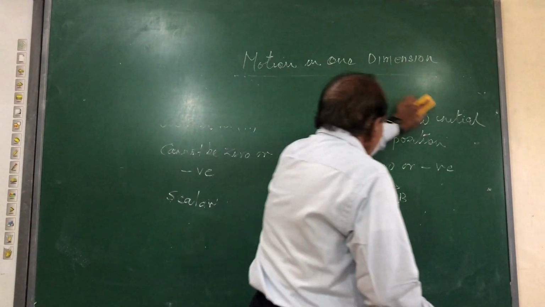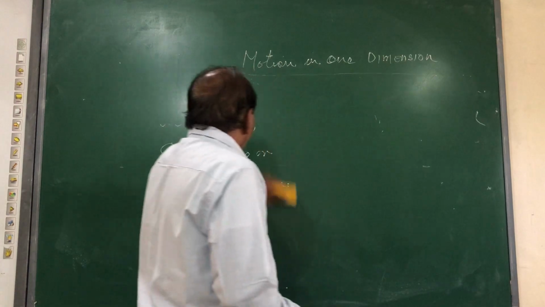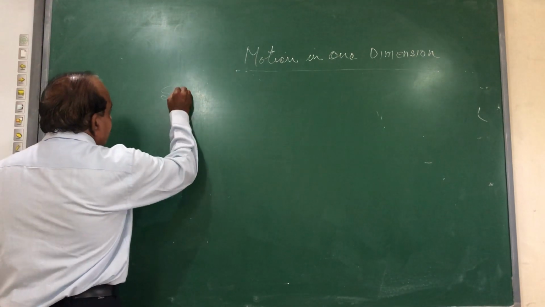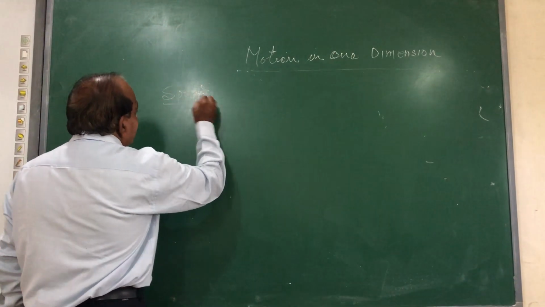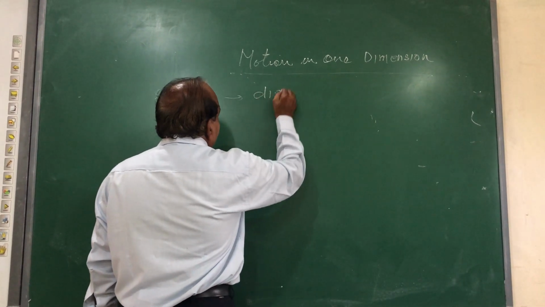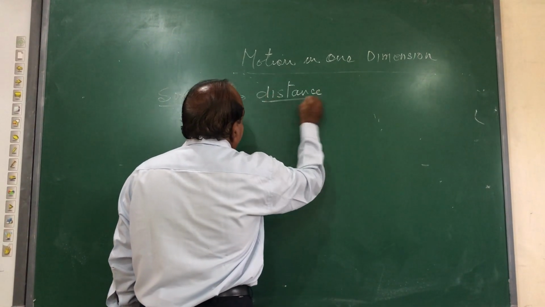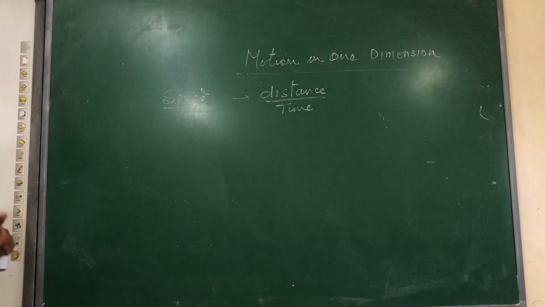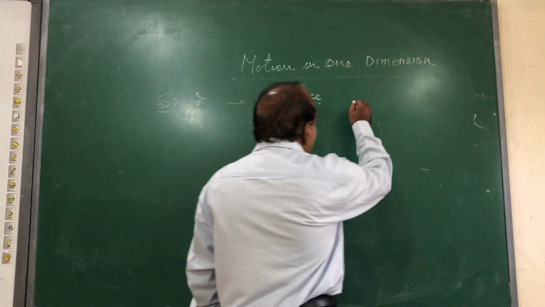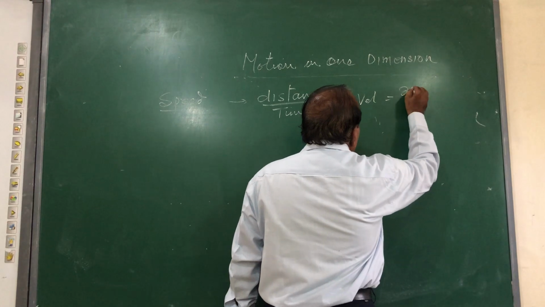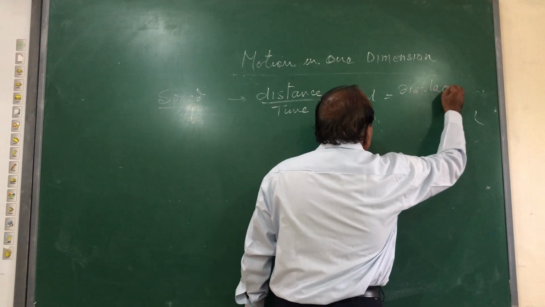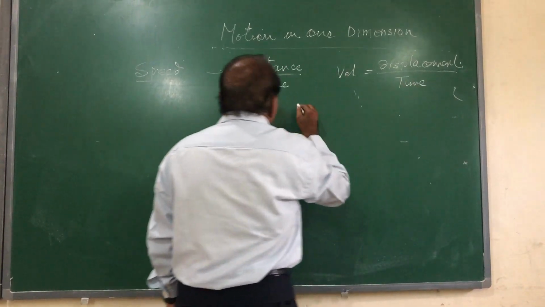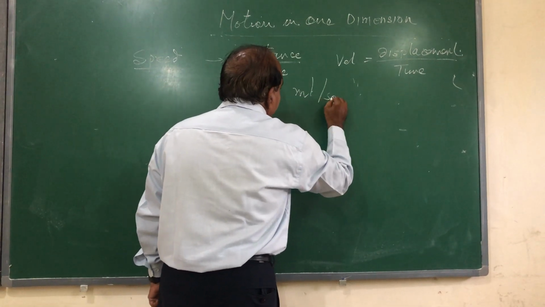Now, after this small difference in the two different words, we come over to the idea of speed and velocity. Speed is defined as the distance traveled per unit time. Distance upon time is said to be the speed. Speed is always a scalar quantity, no direction is needed to define it. While velocity is defined as the displacement traveled per unit time. Both have the same SI unit of meters per second.